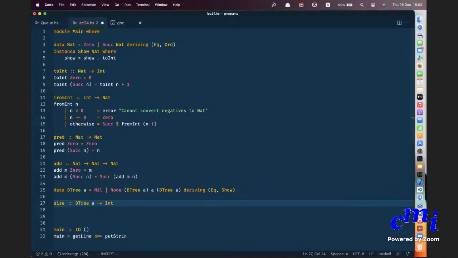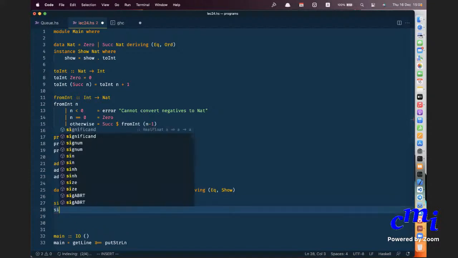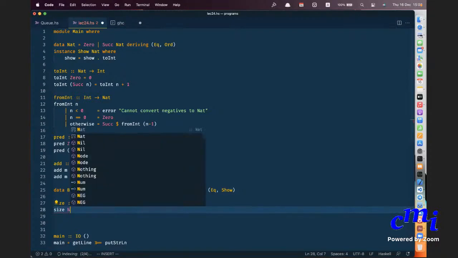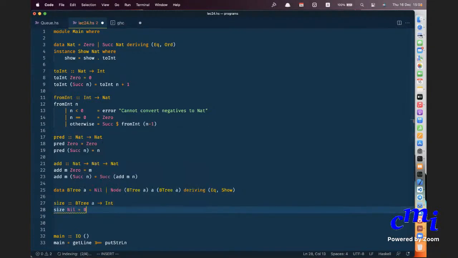Okay, so size. I want to calculate the size, which is the number of nodes in a tree. We know how to do recursion on lists, therefore we know how to do recursion on BTrees. Pattern matching. So, can you tell what the first pattern is? When you have nil, you say 0.